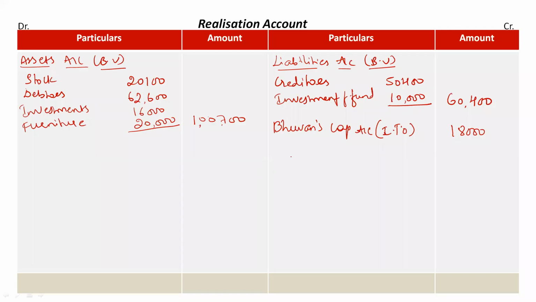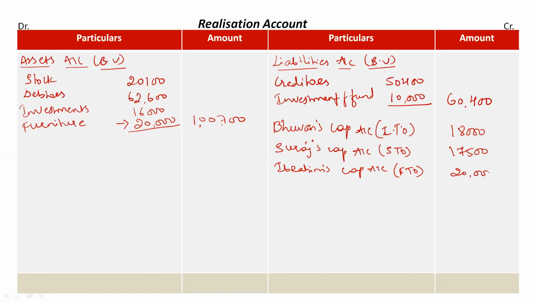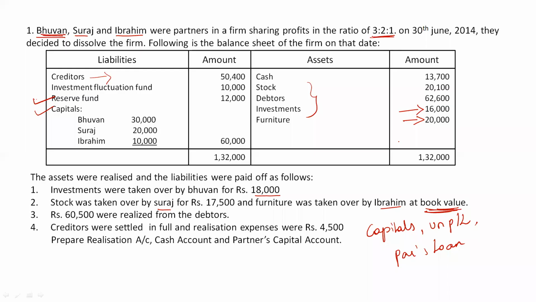First we'll record Suraj's capital account for stock taken over at rupees 17,500. Then at last, Ibrahim's capital account for furniture taken over at book value. What is the book value of furniture? 20,000. Mention it as it is. Then come back to the question.